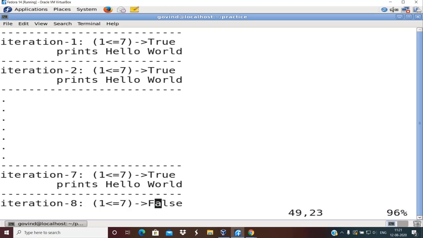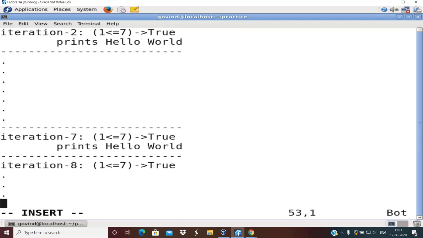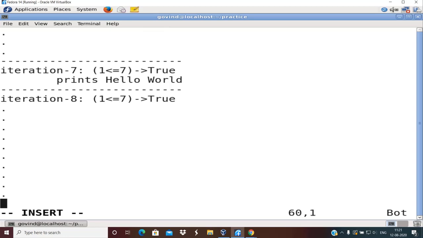So what is happening here? An interesting thing is happening, and what is that? The test condition is never becoming false. What is the meaning of this? It is like it is getting stuck inside the while loop itself, right? You can see here, this is a very strange behavior. So this program goes on and on, correct? It goes on and on. The test condition never becomes false, right?